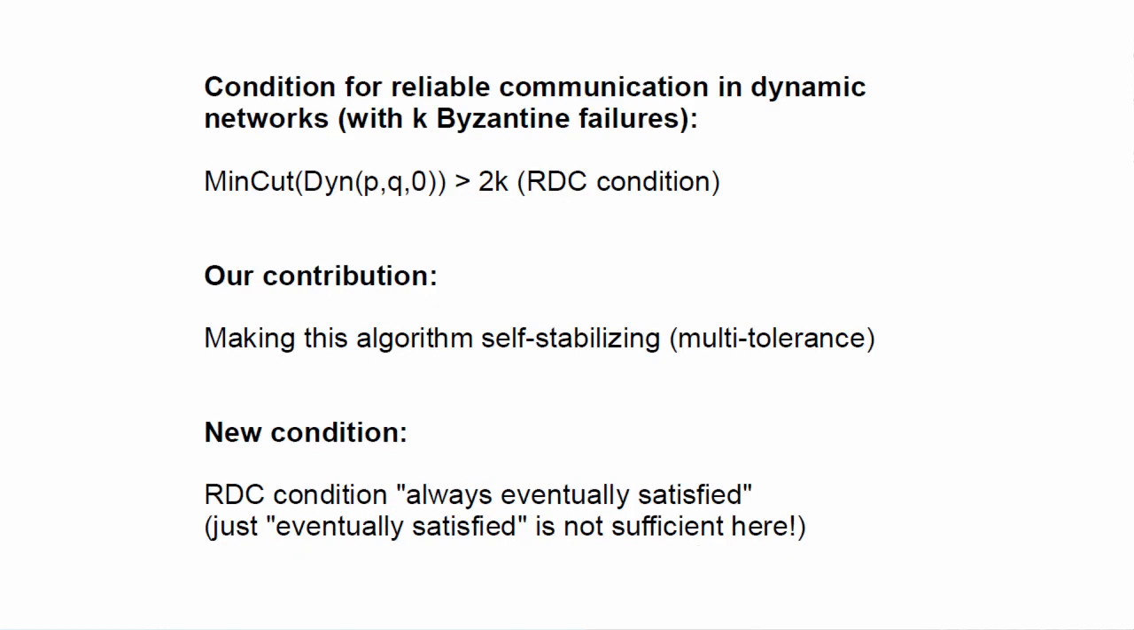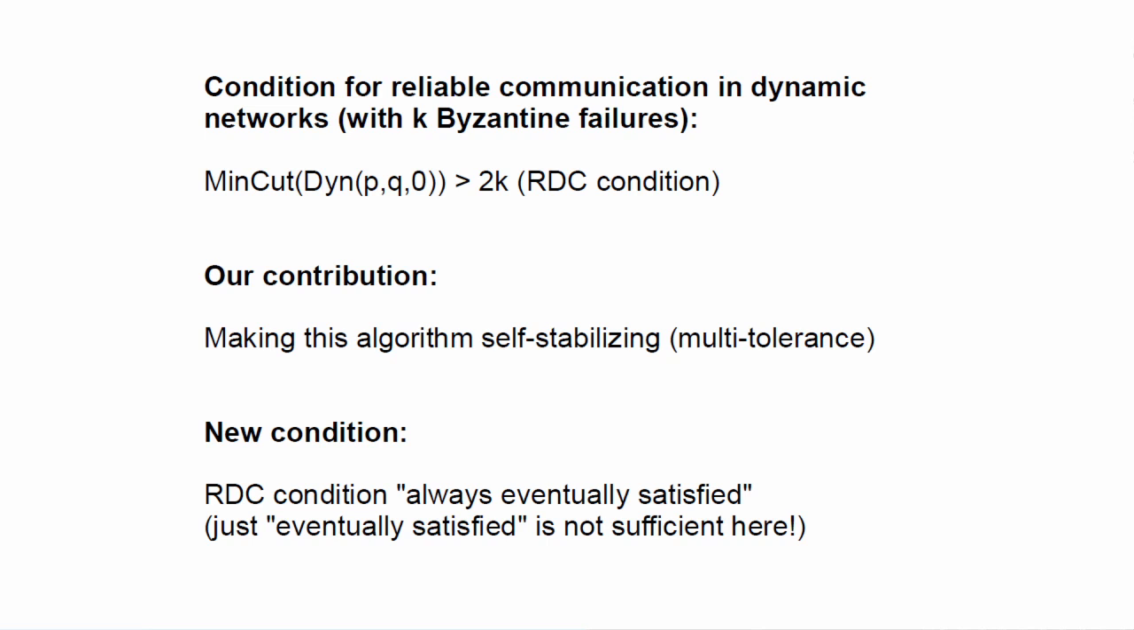So this leads us to the necessary and sufficient condition for reliable communication in dynamic networks. Min cut of din pq0 must be strictly greater than 2k, where din pq0 is the set of dynamic paths between p and q starting at time 0. And there is an associated communication algorithm that is guaranteed to work whenever this condition is satisfied. So in the following, we call this condition the RDC condition. RDC for Reliable Dynamic Communication.